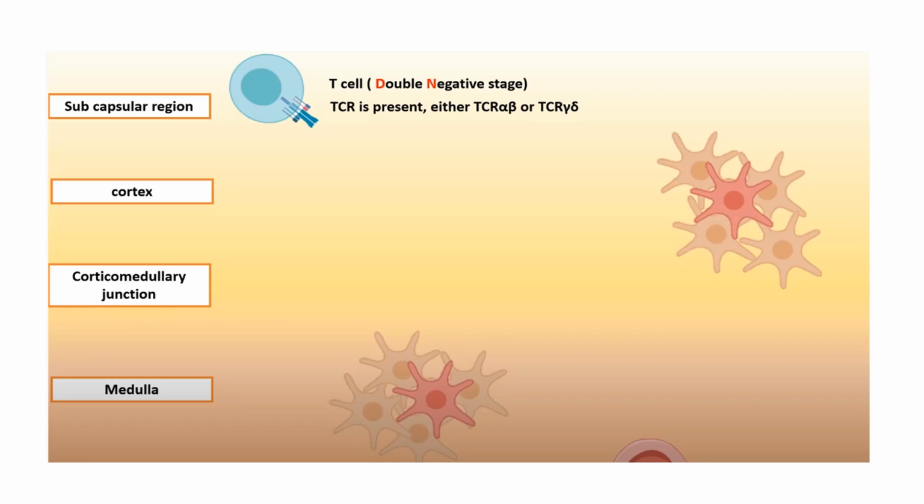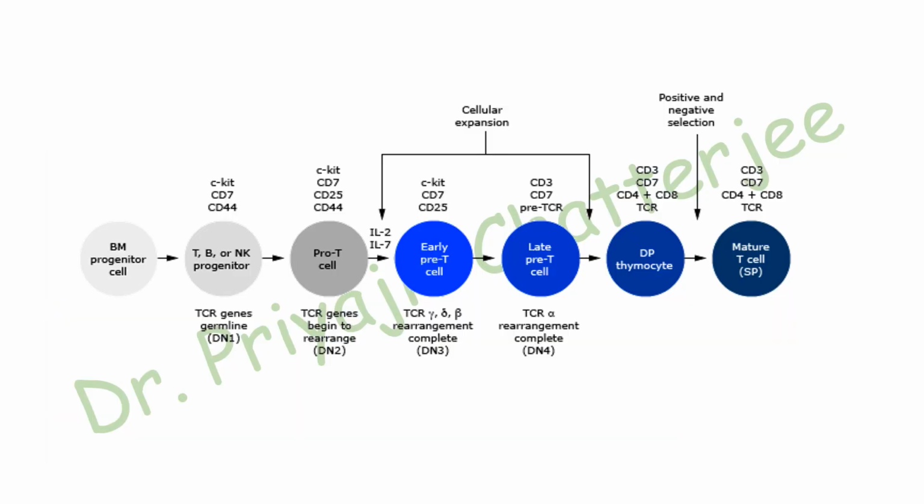TCR, or T cell receptor, at this stage consists of either alpha and beta, or it could have gamma and delta. The double negative stage is the time for VDJ rearrangement of TCR genes, which gives rise to a huge diversity of the TCR, so that it can encounter various kinds of peptides.